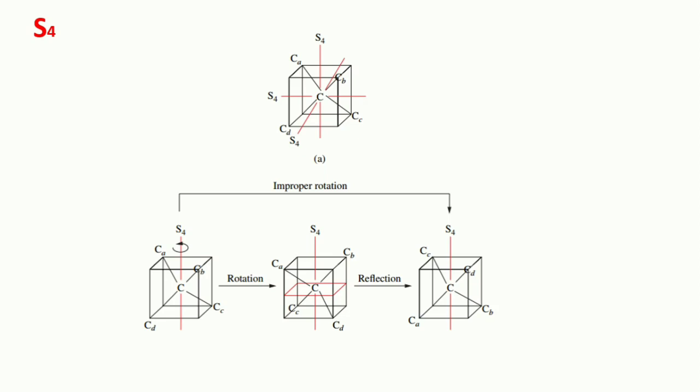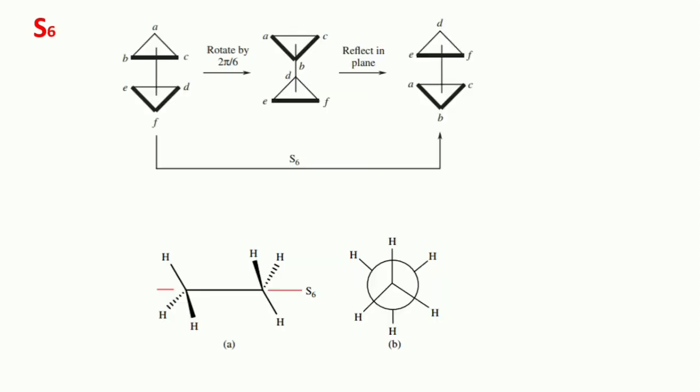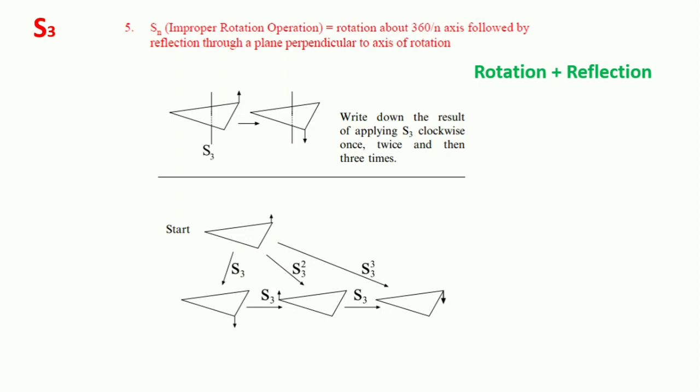So this was all about the improper rotation. It is actually the rotation then reflection process and is denoted by Sn. N is the order of the axis of rotation that we are going to perform. For example, this is S3, and in the case of benzene, we need to write S6 because this is the 6-fold rotation.